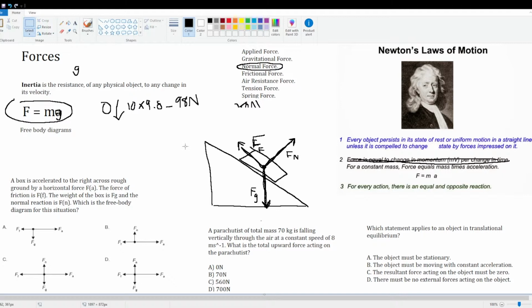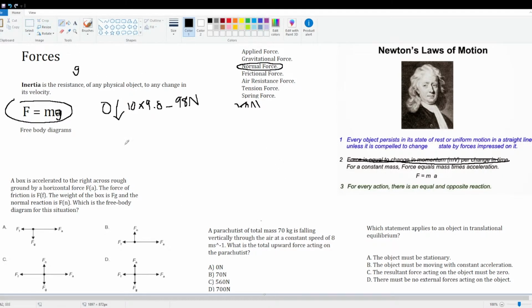Okay, so let's draw this out. A box is accelerated to the right across rough ground by a horizontal force. So this is the box, and it's on the ground. It's accelerated to the right. So straight away, we know that we are going to draw an arrow this way.